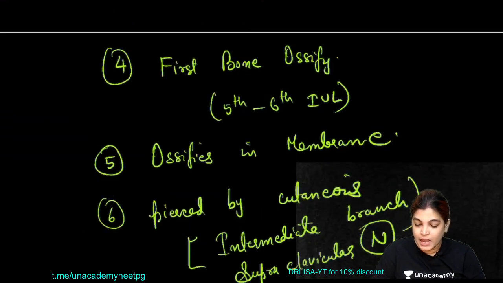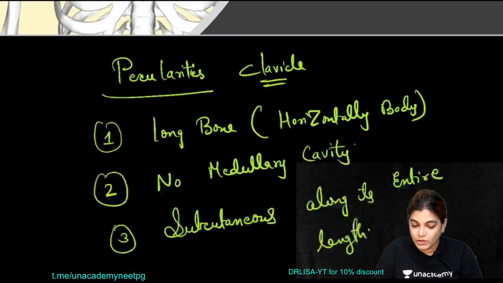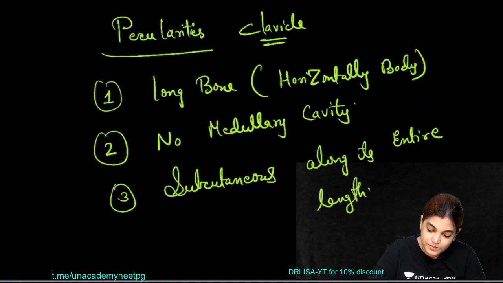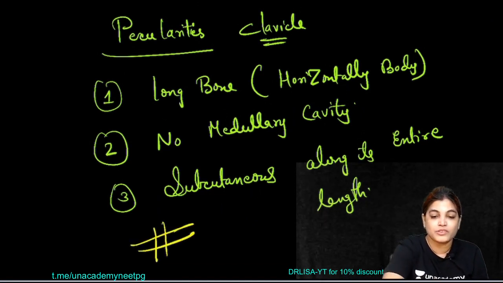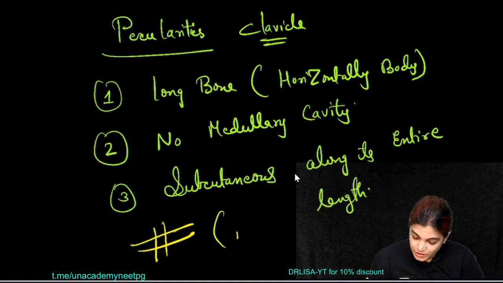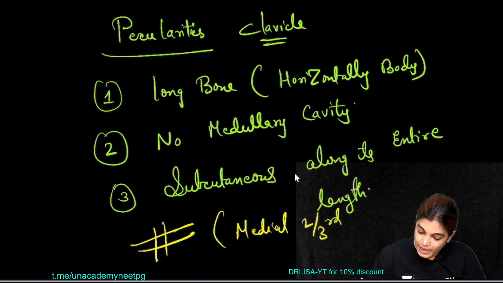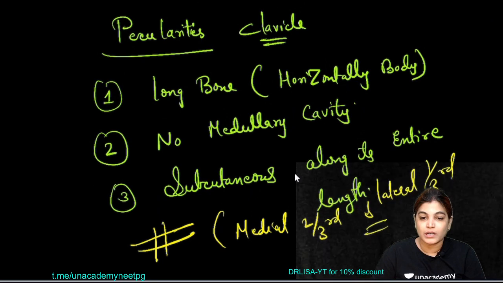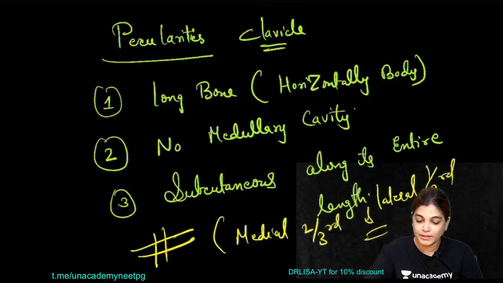Other than that, if we talk about the major site of fracture of the clavicle bone, let me write here. This is the sign which I use for the fracture. The fracture is commonly at the junction of the medial 2/3 and lateral 1/3. So this is the junction, that is medial 2/3 and that of lateral 1/3.